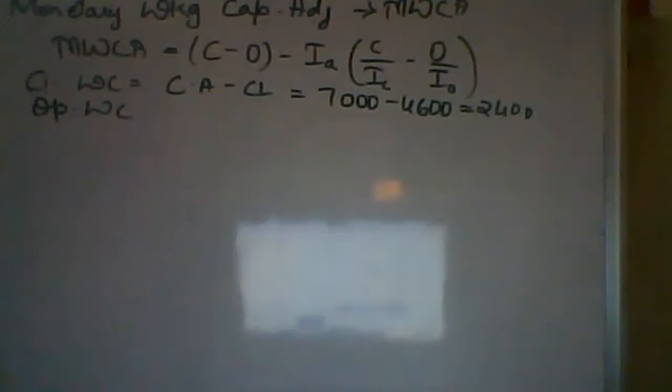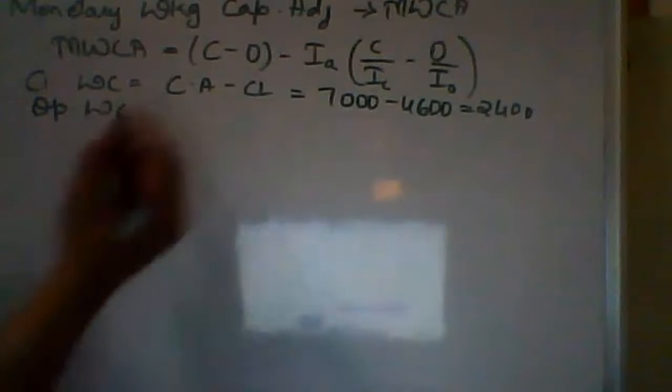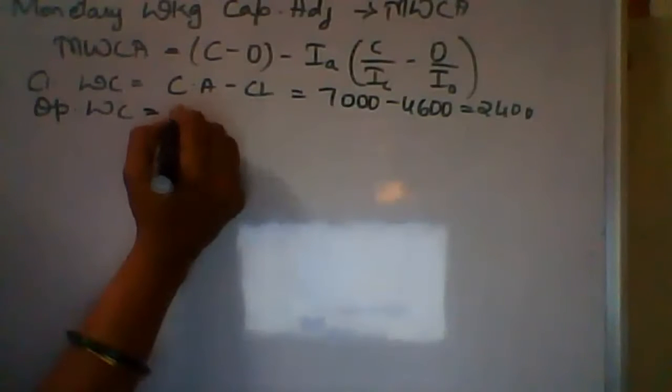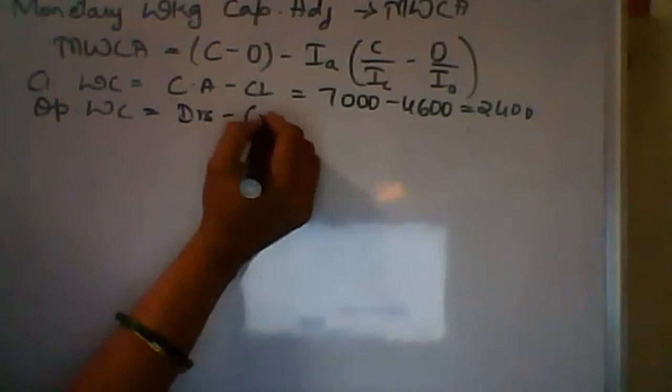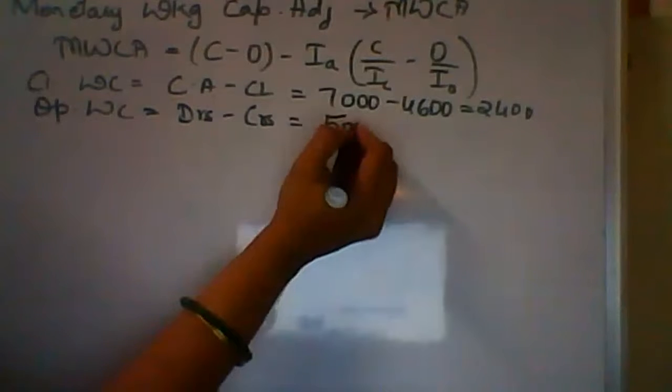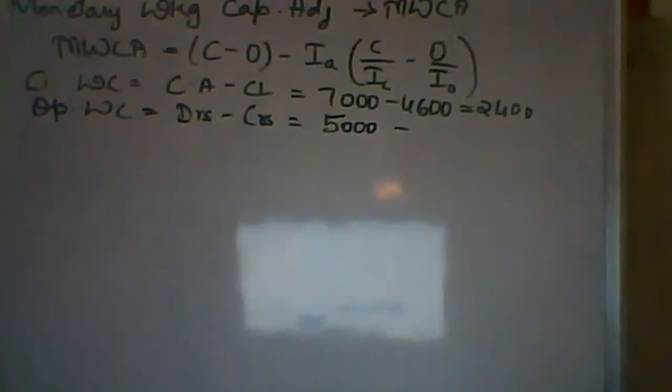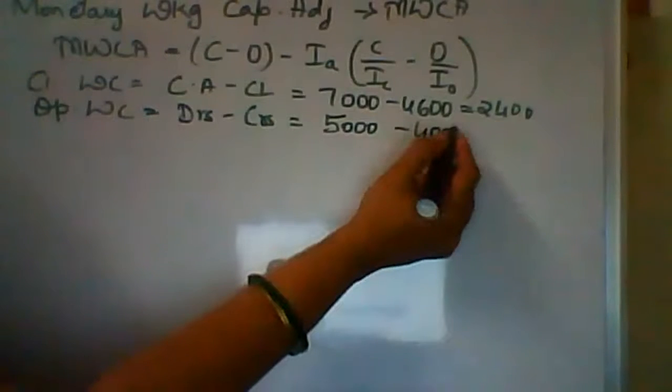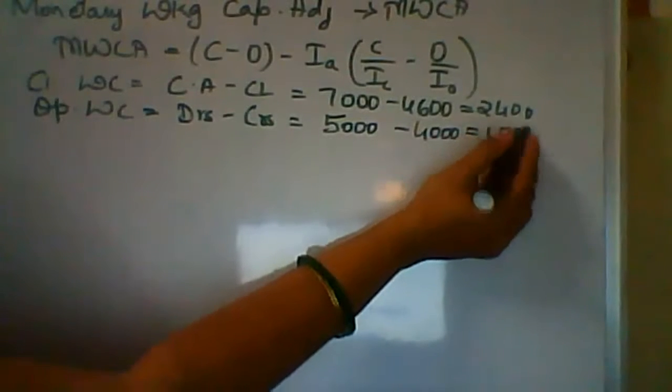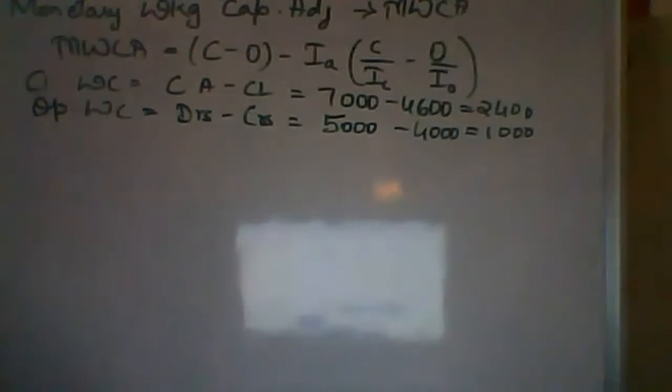Opening working capital is again debtors minus creditors, 5,000 minus 4,000, which gives you an amount of 1,000.